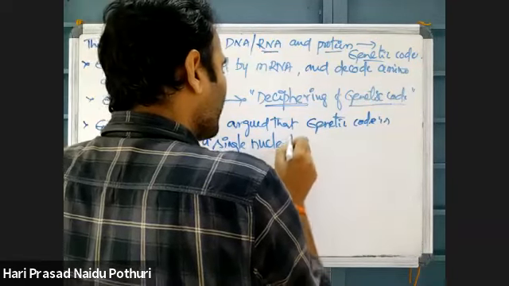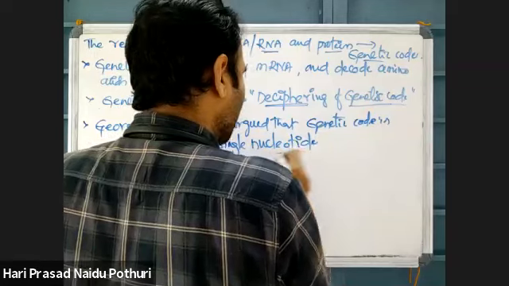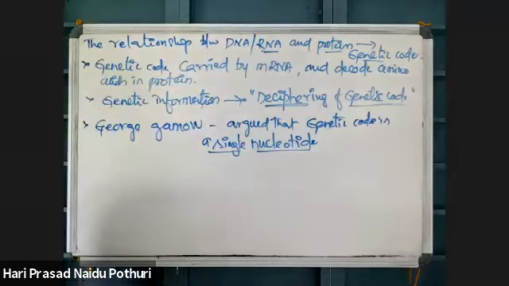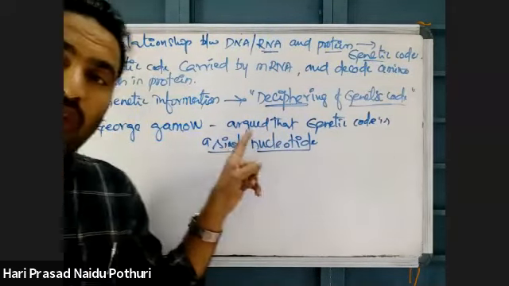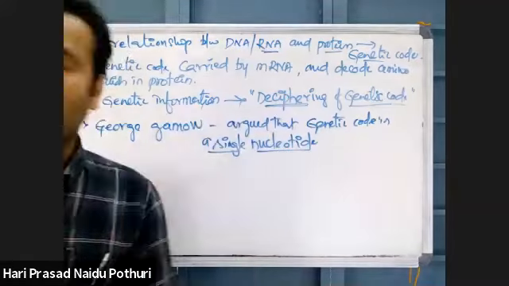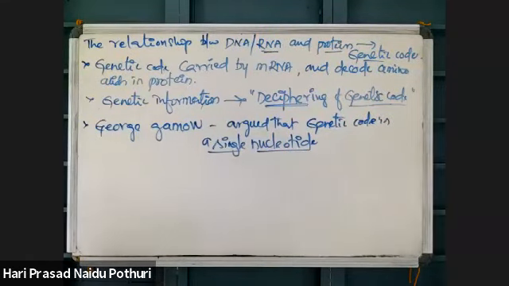One nucleotide will be one genetic code, like that he argued. That means one nucleotide will incorporate one amino acid. Like that he argued.